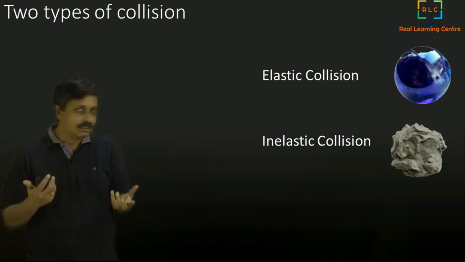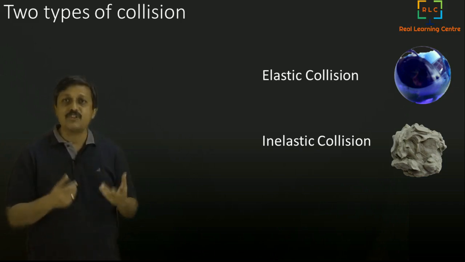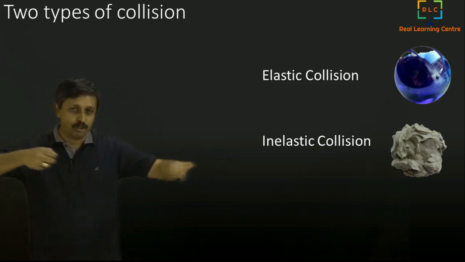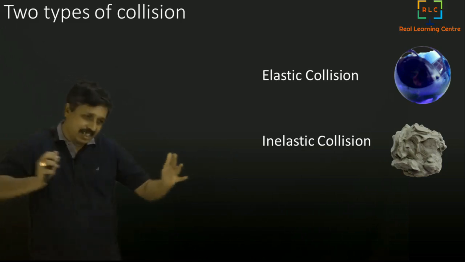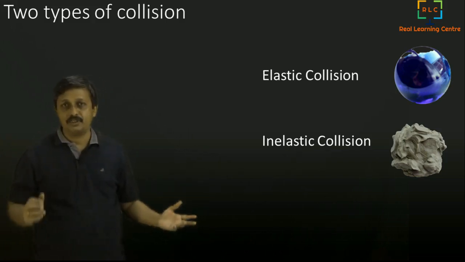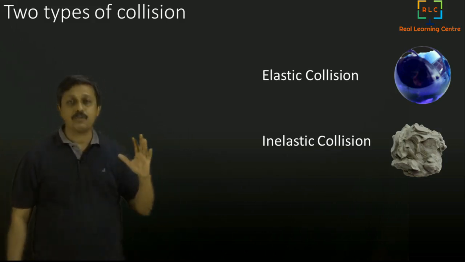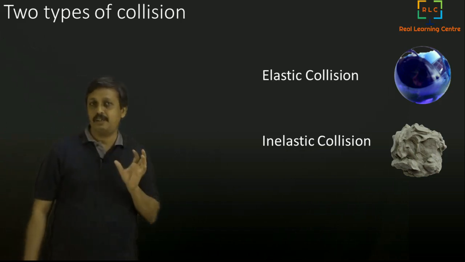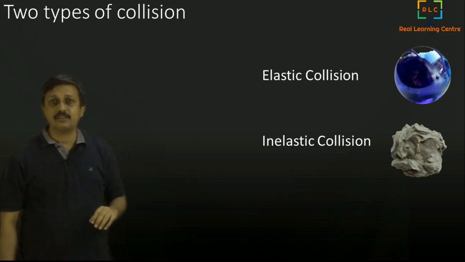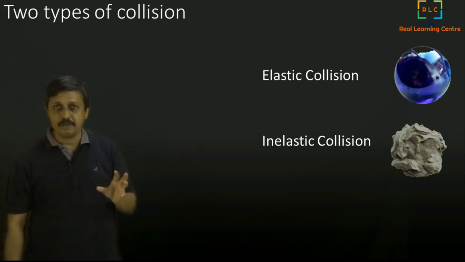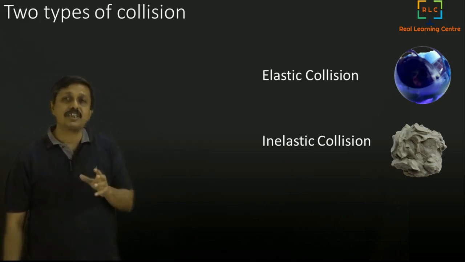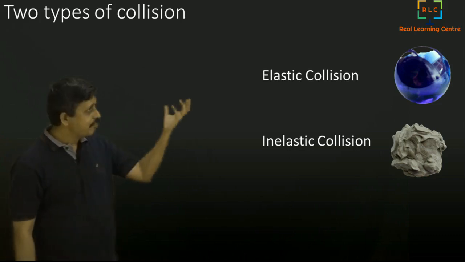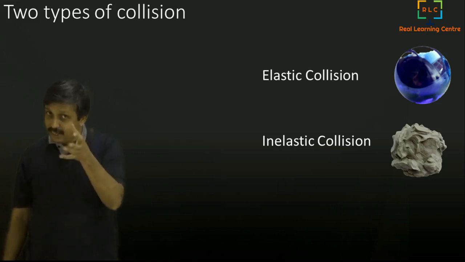Elasticity we have learned in our day-to-day life. You take an elastic, or you take a rubber band and pull it, and you leave it, it goes back. Or you take a spring and compress it, you leave it, it goes back. Take a rubber ball and press it, you leave it, it goes back. So going back to the original shape after giving a certain force on it and changing its shape, that property is called elasticity. Okay, so now this glass ball is really very, very elastic.